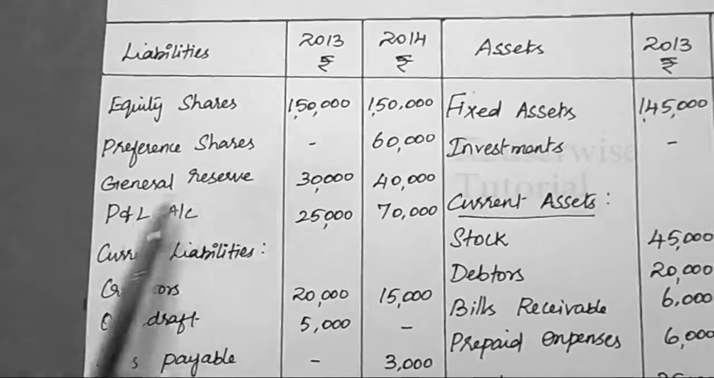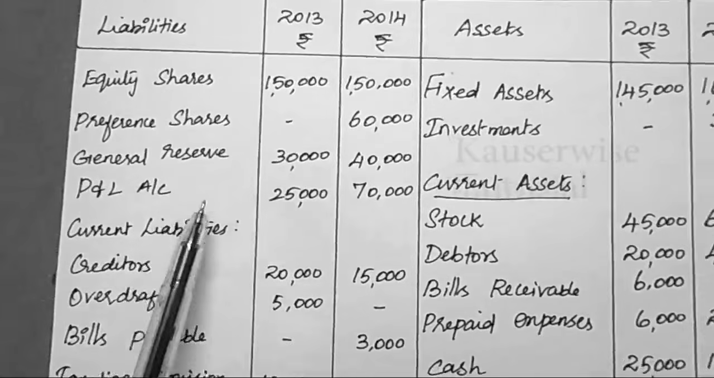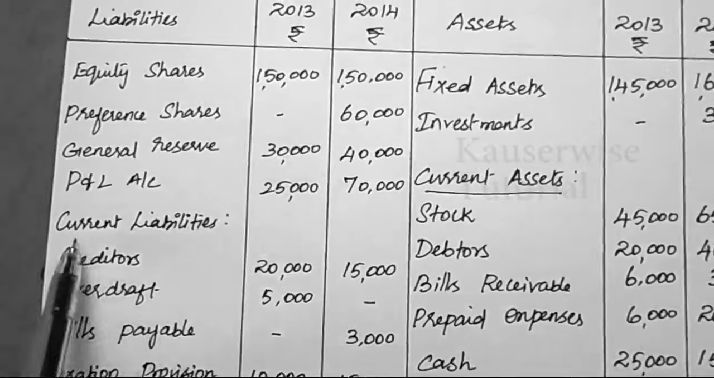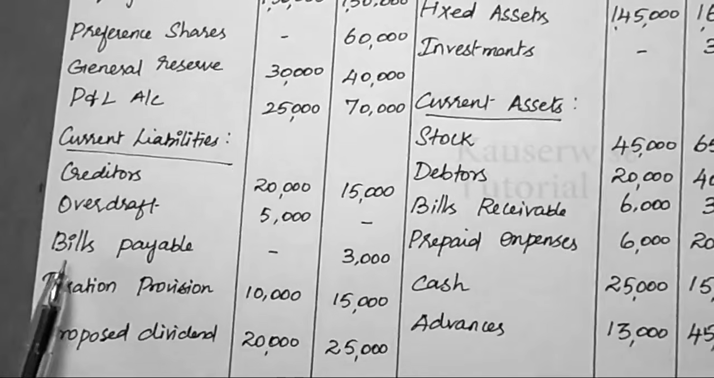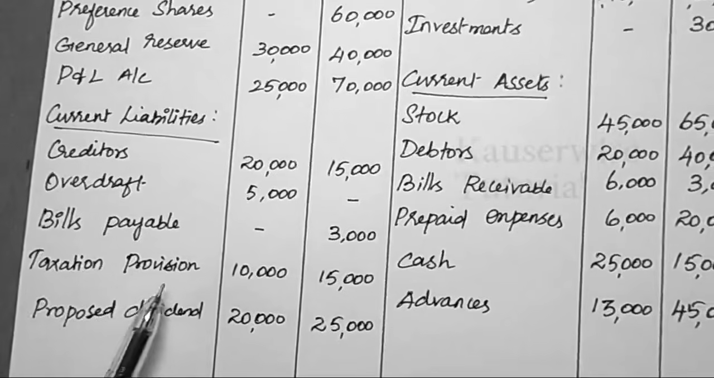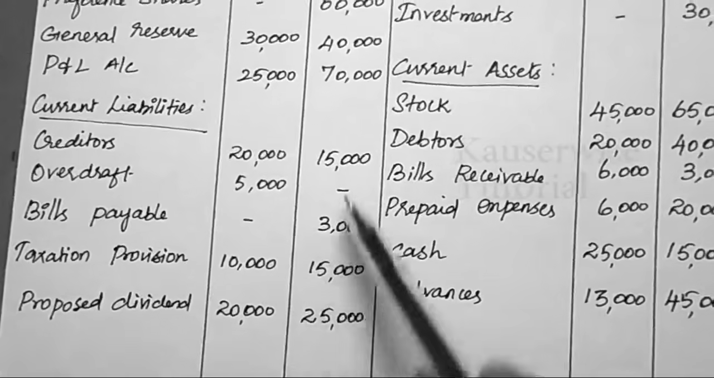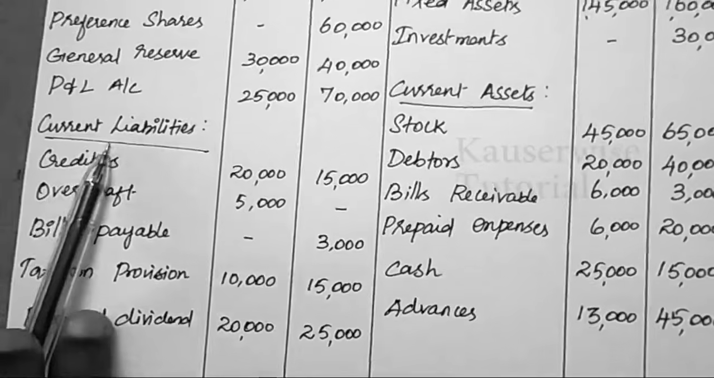Equity shares, preference shares, general reserve, profit and loss account. These are all non-current liability. Look at the current liability. Creditors are current liability, bank OD, bills payable, taxation provision, proposed dividends. So these are the different components of current liability.